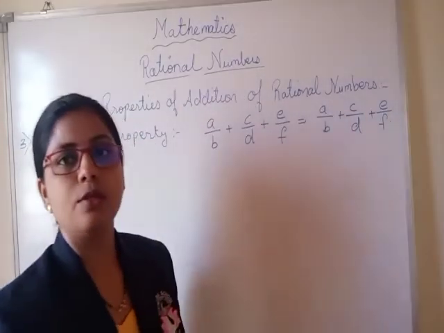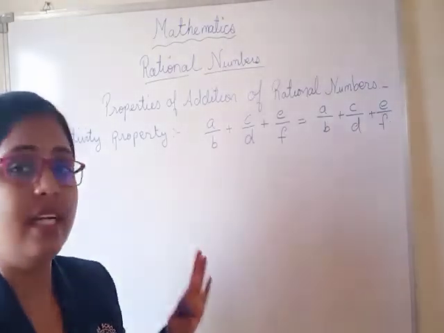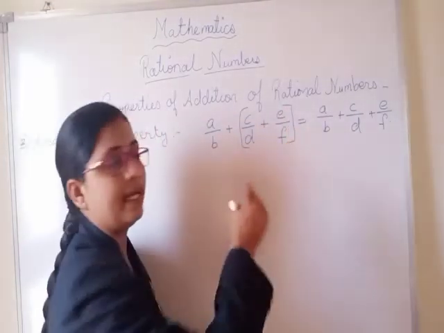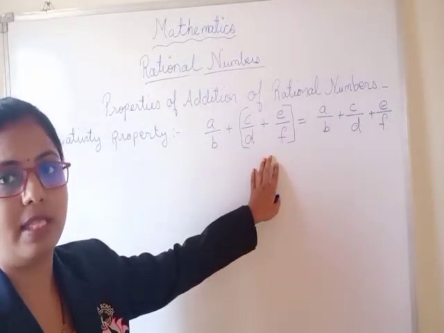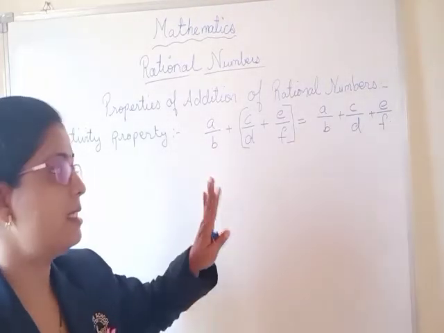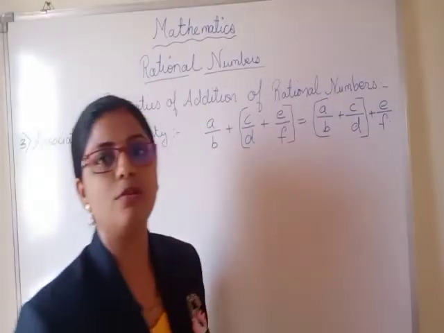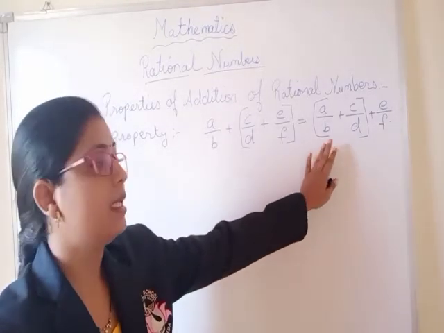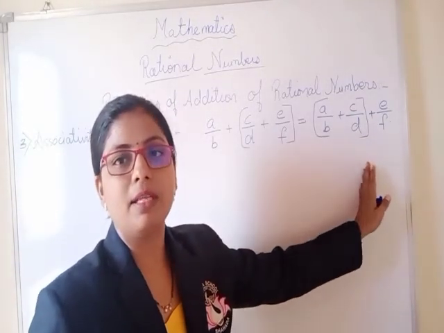Okay. On both the sides you can see all the terms are written in sequence. Now one difference will be there: you have to solve this bracket first. After solving this bracket, whatever the answer is, it should be added with this term and you have to solve it. In the same way, on the right hand side, we have to solve this bracket first. After getting the answer of this bracket, then only we have to add the third term. This is the proper method for solving